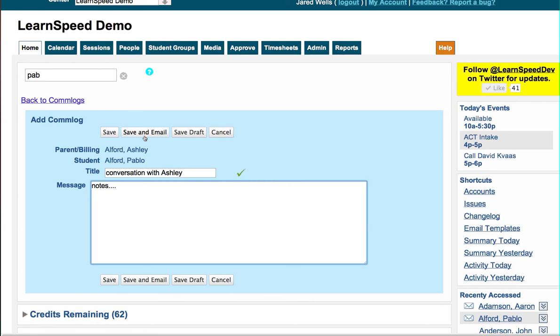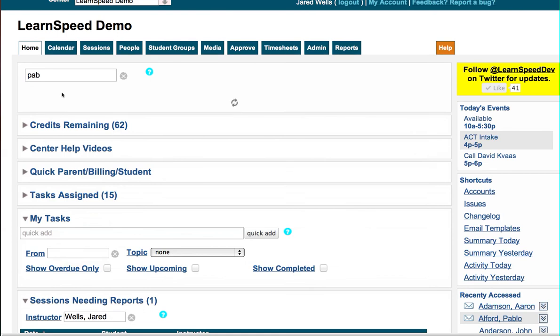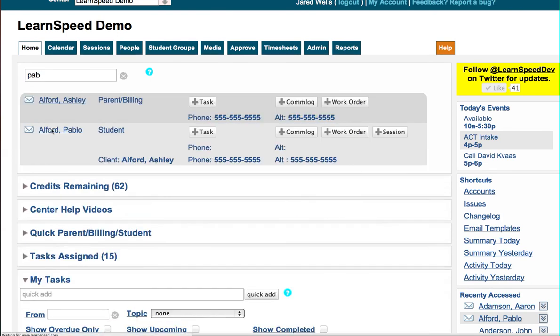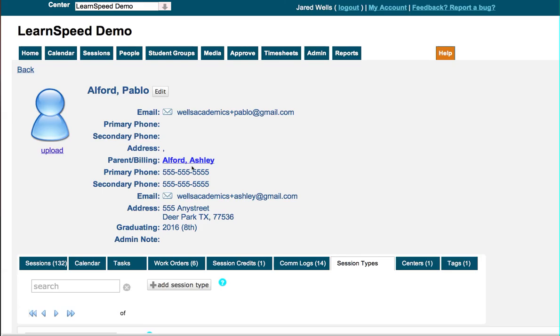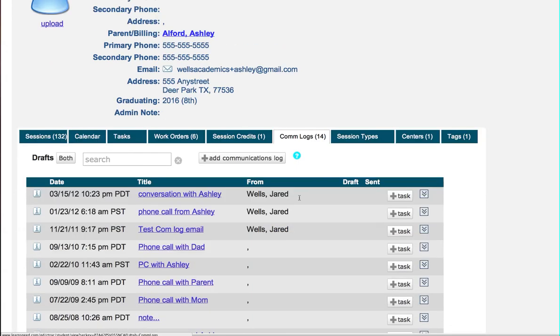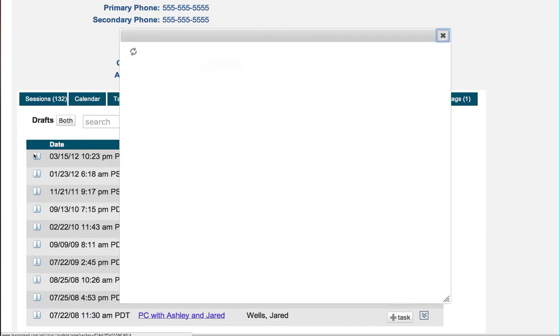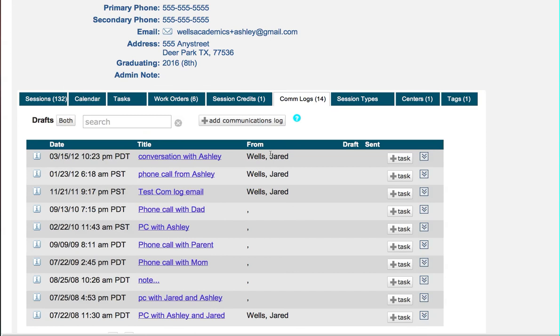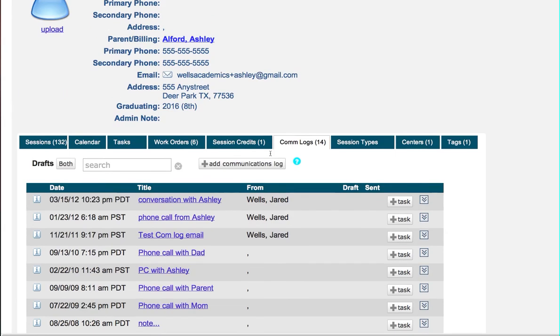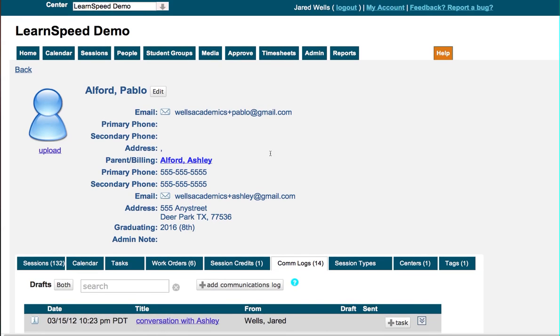So if Ashley calls in a week and a half and somebody else is talking to her and she says, this is what we had agreed upon, we can look up the account. So let's go ahead and take a look at that. We can go ahead and look at Pablo's account, click on his name, and from underneath his account, we can see his communication logs. He's got 14 of them here, and conversation with Ashley, and we can go ahead and view what that message was. So we can remind her, and we can also let her know that she should have received this in her email. So it's a great way to make sure that we're getting good communication with our clients and that we're tracking that information for future reference.